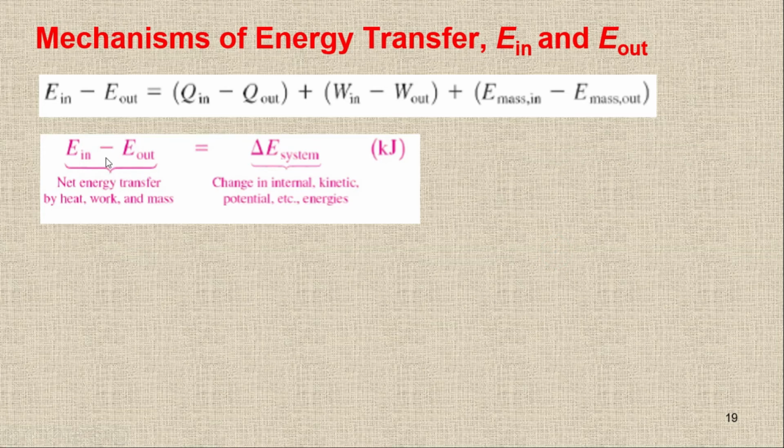So this is the basic energy balance. We have E in minus E out, which is the net energy transfer by heat, work, and mass, and then we have delta E system. This is the change in the internal, kinetic, and potential energy of the system. For the system, we have internal, kinetic, and potential energy, while for in and out, we have heat, work, and mass.